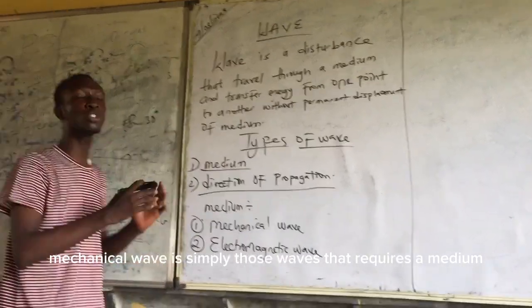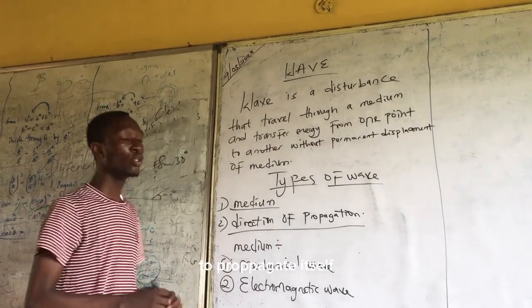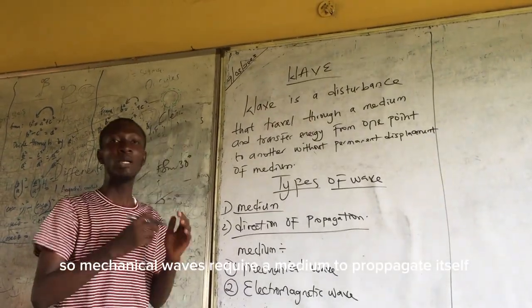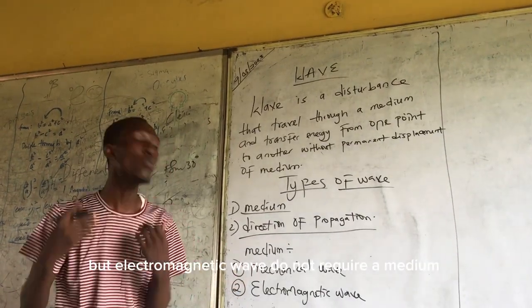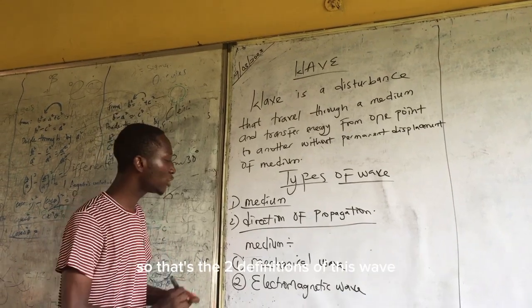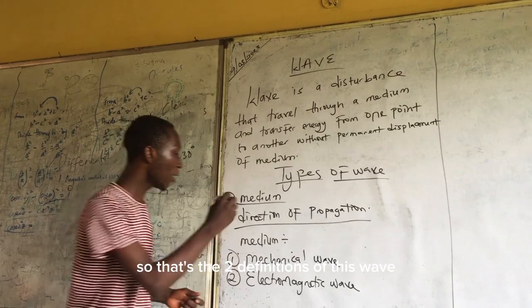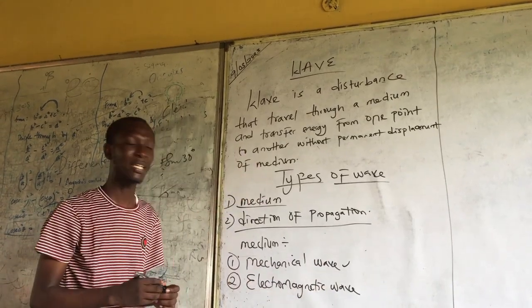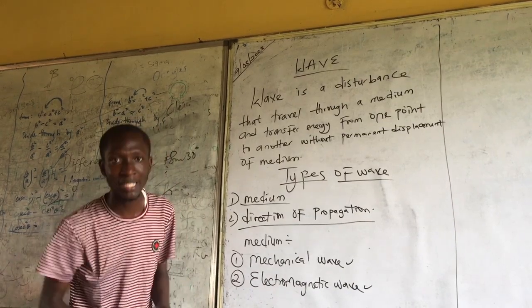Mechanical wave is simply those waves that require a medium to propagate itself. So mechanical wave requires a medium to what? Propagate. But electromagnetic wave does not require a medium to what? Propagate. So that's the two definitions of this wave. Mechanical requires a medium to propagate, while electromagnetic wave does not require a medium to propagate.